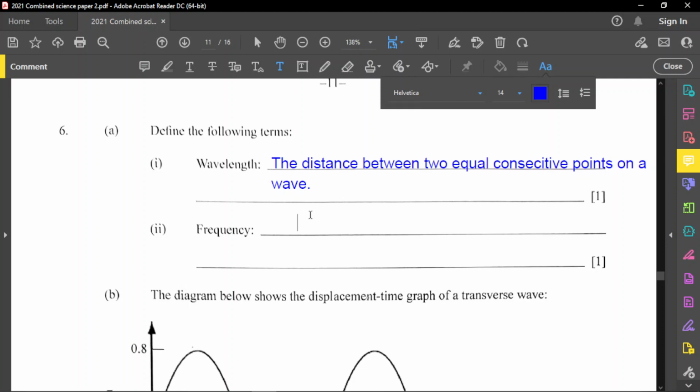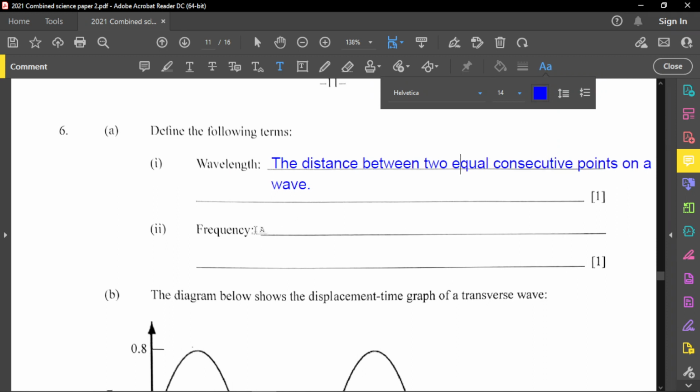Just to mention a note, something you need to know about frequency is that frequency is the inverse of period. All right, so frequency is the inverse of period, which means that it's 1 over T, or 1 over F to be reversed. I'm going to show you what I'm actually talking about. So it's a reverse of it. Let me just correct this word quickly first before I go into that.